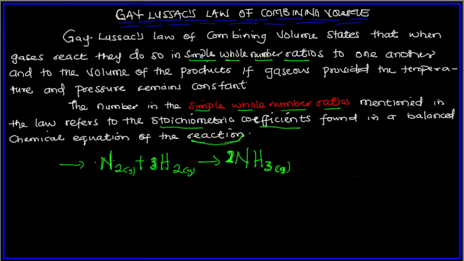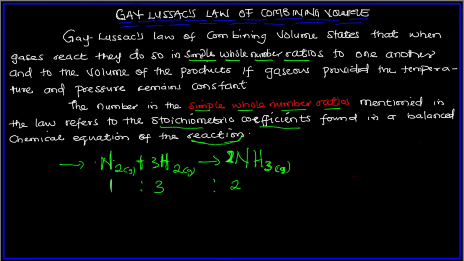So the number, remember, let me clean this. Remember that we have 3 here. So the way this reaction relates, the way we can write it now is 1, because the stoichiometric coefficient of nitrogen gas here is 1, of hydrogen gas here is 3, and of ammonia gas is 2. So the way they react or relate to each other is 1:3:2. We can simply say it this way. Let me say it in a way that we understand.